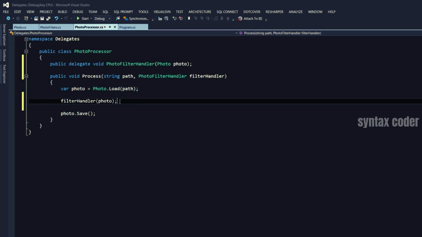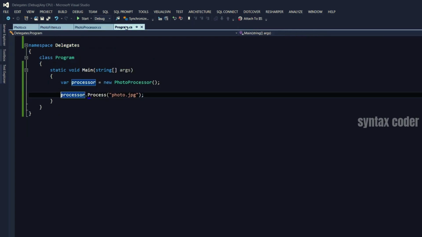Maybe a developer wants to apply only brightness and contrast. Maybe another developer wants to apply 10 other filters. It's up to them. This framework does not have to be recompiled and redeployed, which makes it extensible. Now, the client of this class is our program.cs. And imagine this is the code that you as a developer or a consumer of that framework is writing.